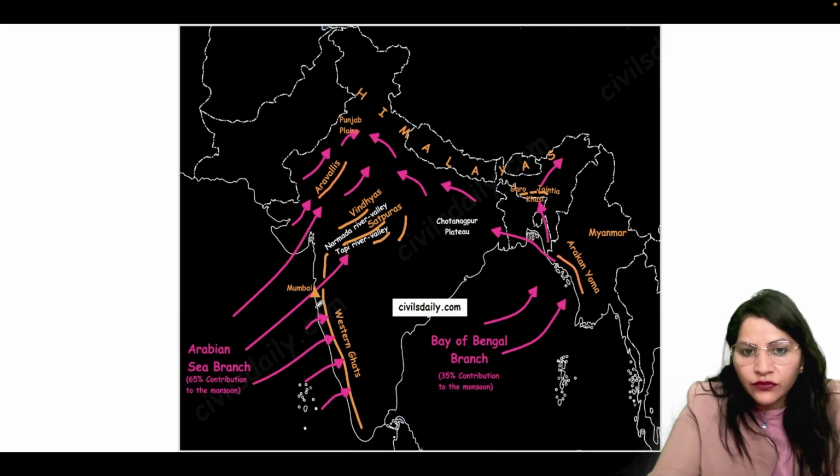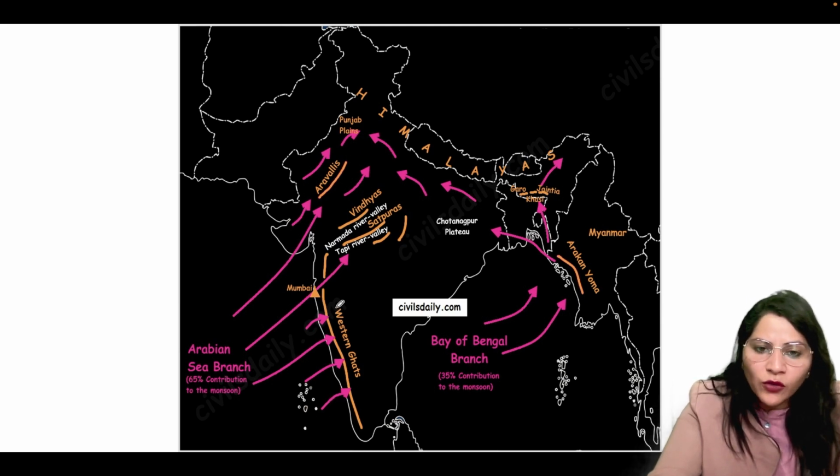The Ghats have two sides, the windward side and the leeward side. They act as an obstruction. These are the continuous Ghats, so there is no way for the winds to go, and they don't have any way to enter the inland Indian subcontinent. So they all drop their moisture over the windward side of the Ghats, and the leeward side is the rain shadow area, as you all know.